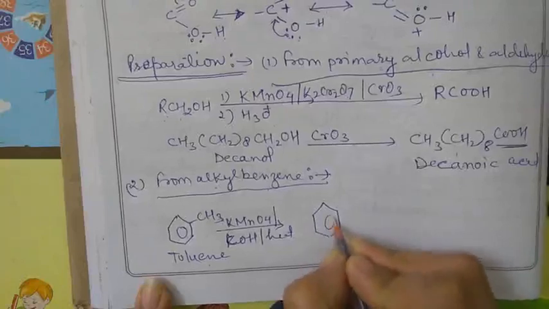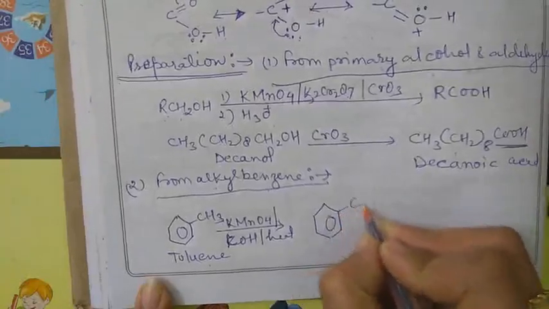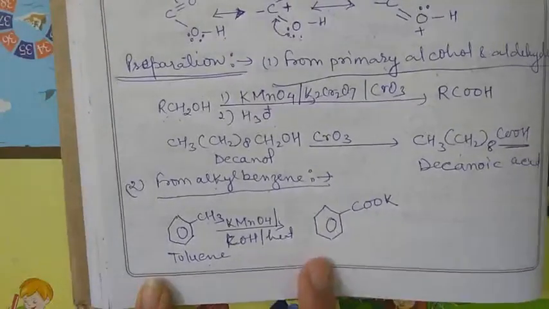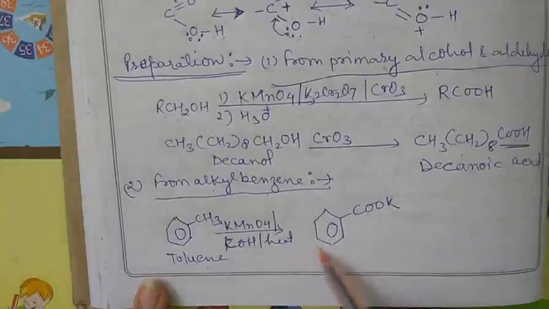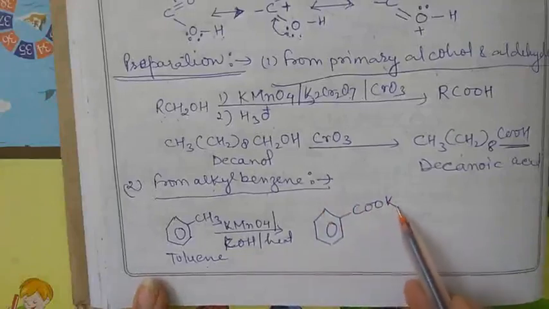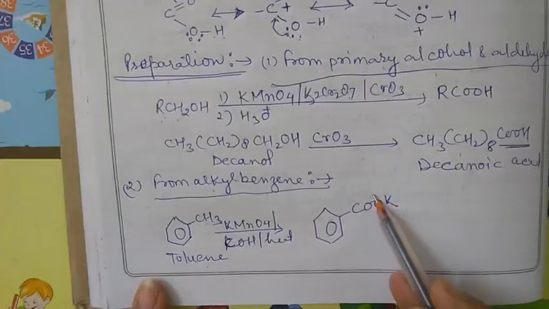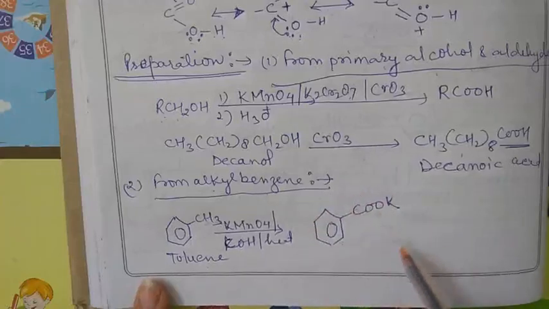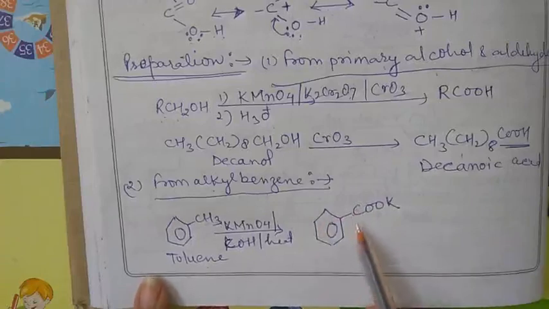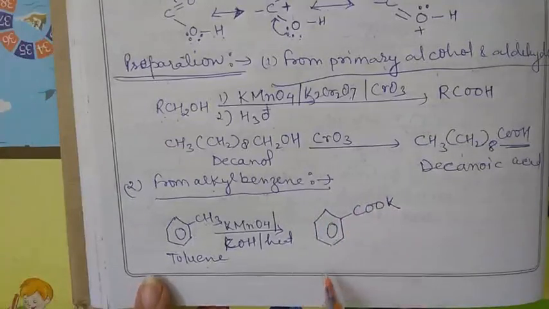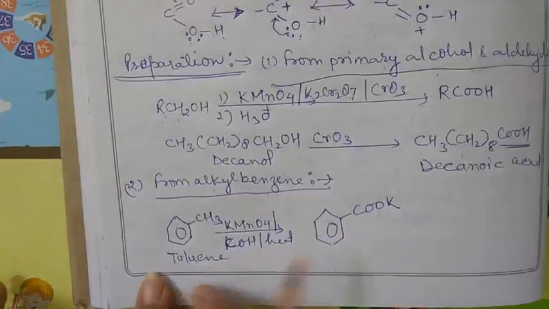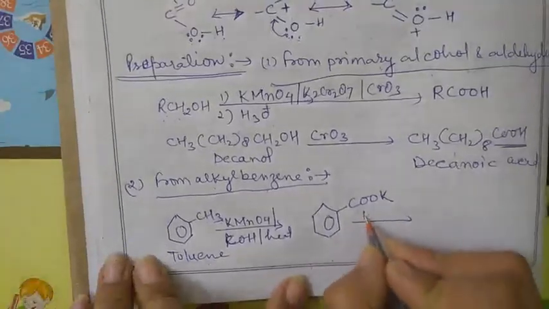Now it is oxidized to the carboxyl group, which means COOK. Clear? This is a potassium salt of carboxylic acid. If there is a K, it is a potassium salt of carboxylic acid. If Na is present here, then it is termed the sodium salt of carboxylic acid. Clear? So the primary and secondary groups are oxidized in this manner, while the tertiary group is not affected.